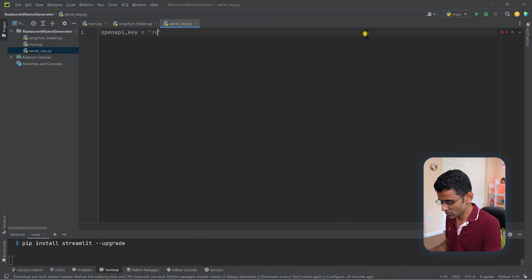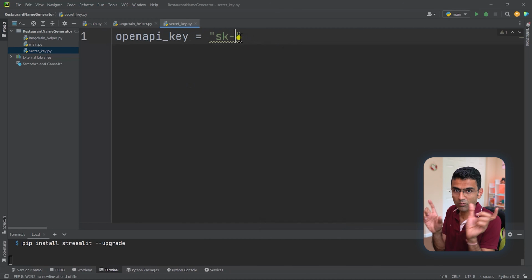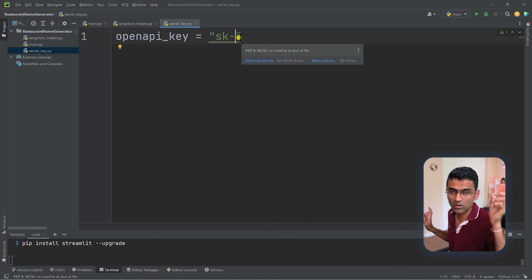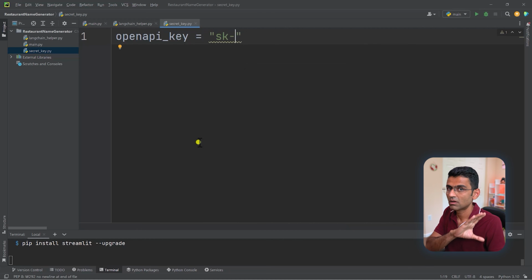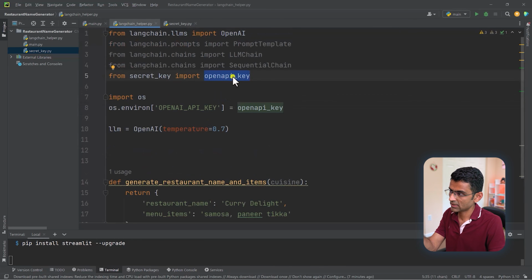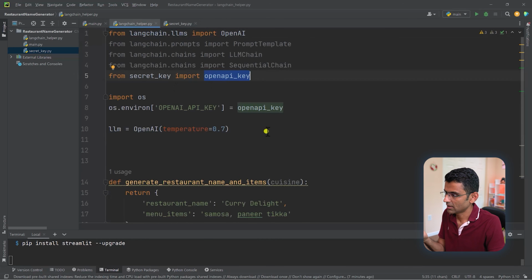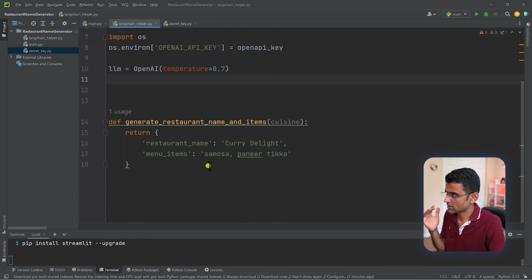Now I'm not going to show you my key because of course it's a private thing, but you will type whatever key you got. Remember, you got $5 credit, so you can do a lot of things with $5, it is more than enough. So put that thing here, and then you are using that key. See, you are importing that variable from that Python file here directly. Okay, so my key is ready.